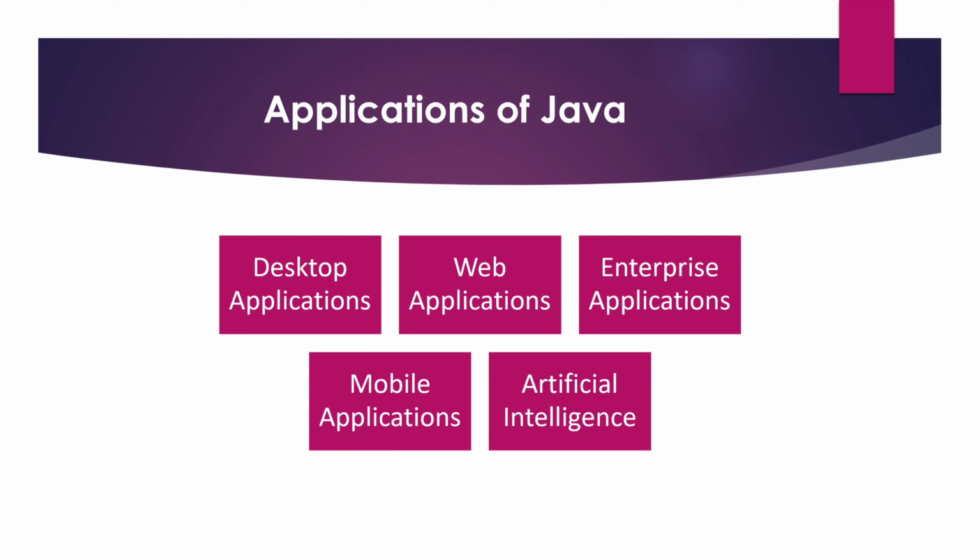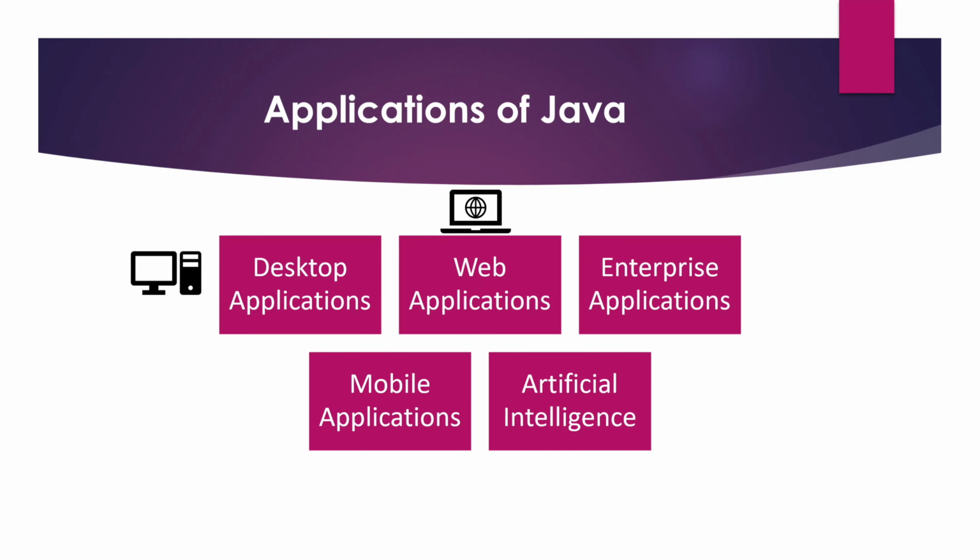Let's know some basic applications of Java, where all Java is used. It is used in various places. It is used for developing desktop or standalone applications like your video editor and your media players.